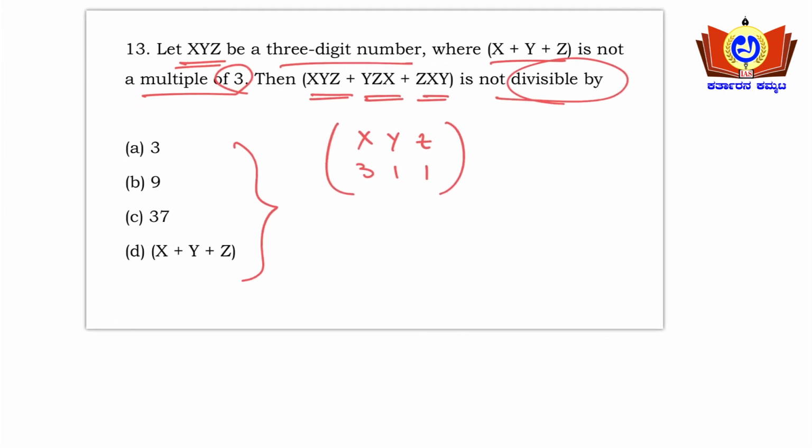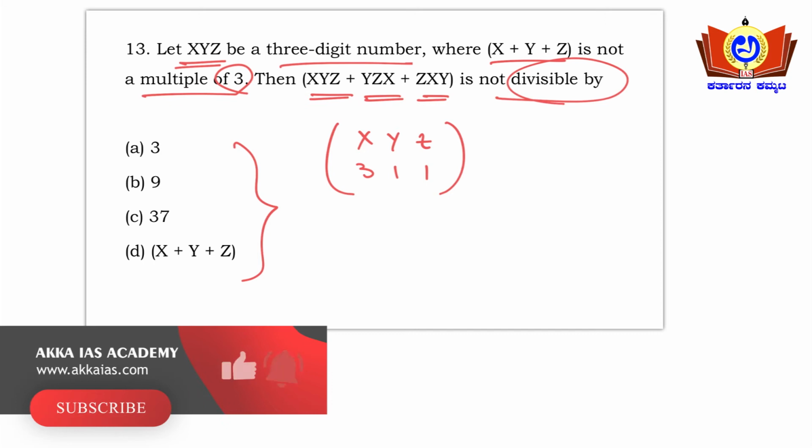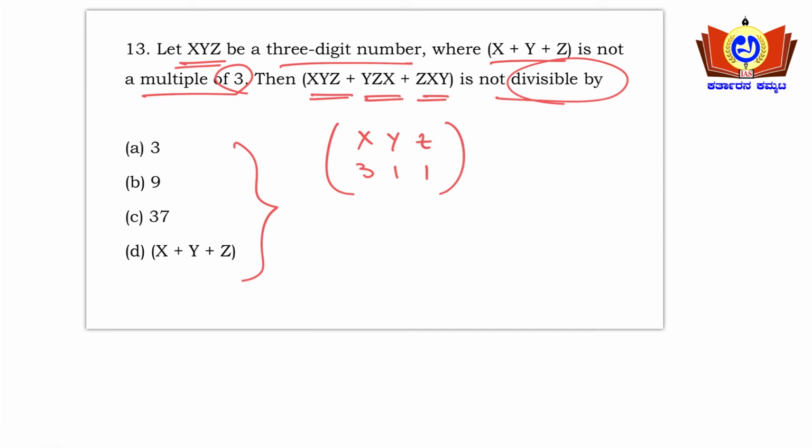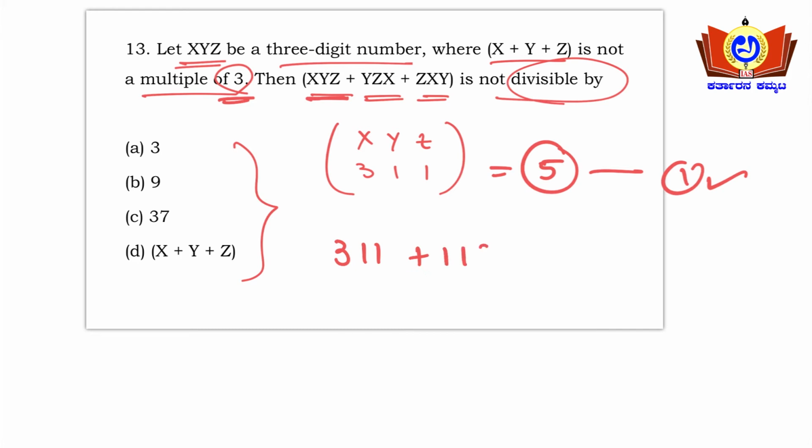Okay, so what is the question asking? xyz is a 3-digit number where x plus y plus z is not a multiple of 3. So 3 plus 1 plus 1, the sum is 5, and this 5 is not a multiple of 3. So the first condition is satisfied here. Then xyz is 311, plus yzx, which is 113, plus zxy. z is 1, x is 3 and y is 1. So 311 plus 113 plus 131 is not divisible by.